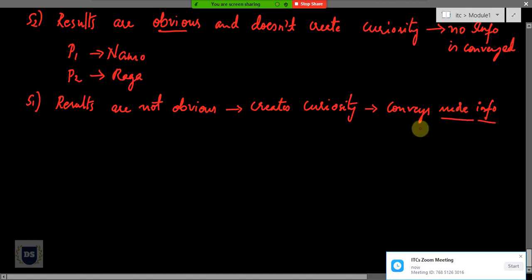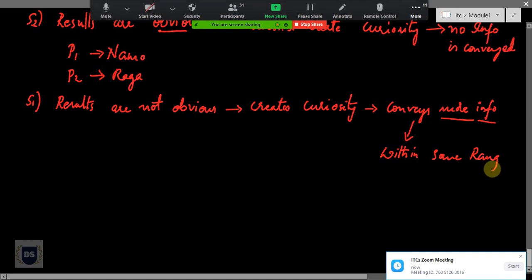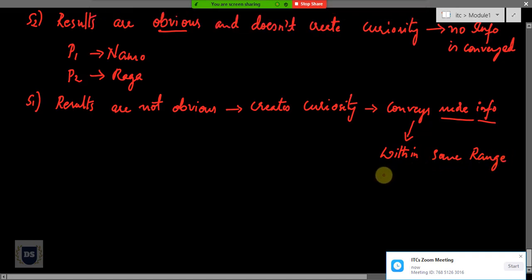It's quite easy to say that it conveys more information, but this more information has to be within some range. Or in other words, it cannot exceed a certain value. Or what we can say is it has to have an upper bound. So this curiosity will be very high only when both P1 and P2 are equally likely to win. Now let's try to find the mathematical expression for upper bound on entropy. That's our property number 3.